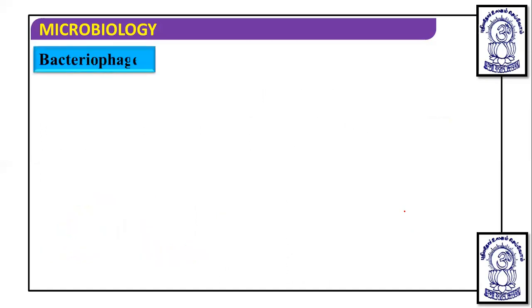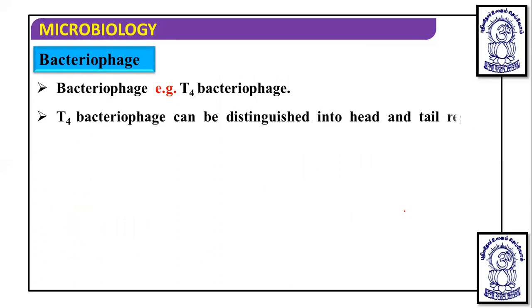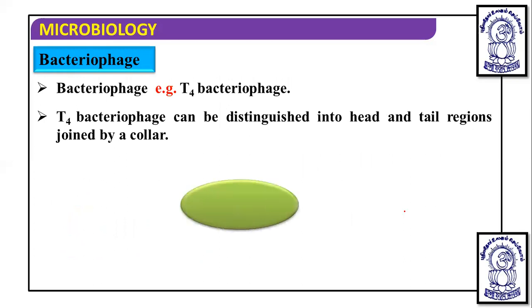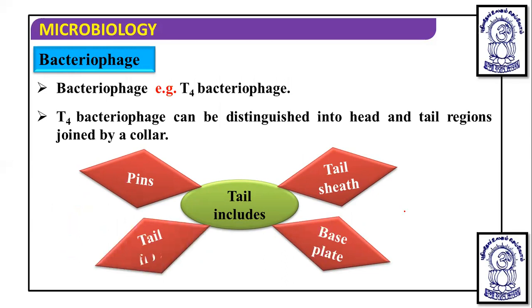Then there is another one, the bacteriophage. Bacteriophage can be divided into a head and tail region joined by a neck. The tail includes the tail sheath, base plate, and tail fibers.